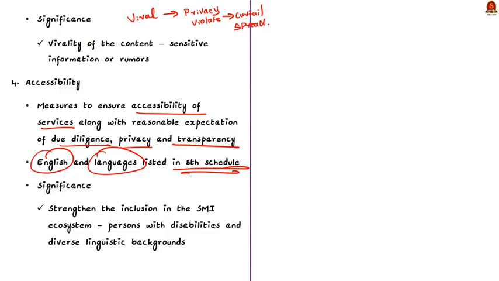Now, what is the significance of such obligation? See, this obligation is meant to strengthen inclusion in the social media intermediary ecosystem. For instance, it will allow the participation of persons with disability and diverse linguistic backgrounds in the social media platform. That is all for the first category, that is, obligations on the social media intermediaries made by the amendment.